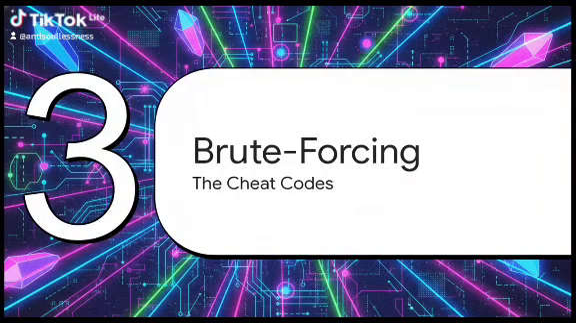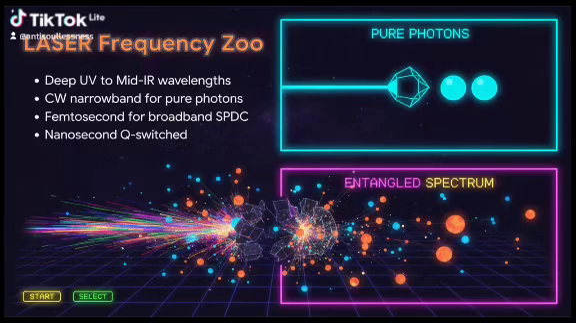Part 3, brute forcing infinite possibilities, the cheat codes. So, having selected our crystals, let's pivot to the exact engineering manual for generating whatever quantum state you want. Basically, your laser is your power-up. But it's not just about picking a color from deep UV to mid-IR. The temporal structure of the laser physically alters the entanglement properties of the photons.